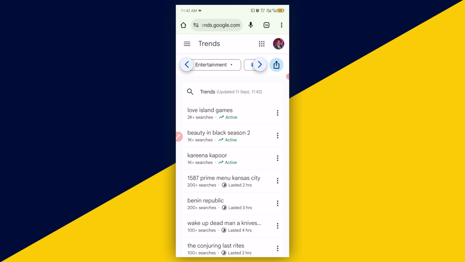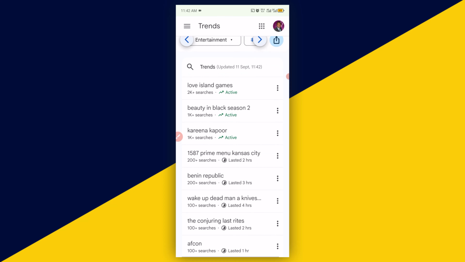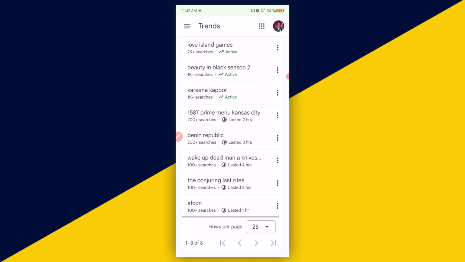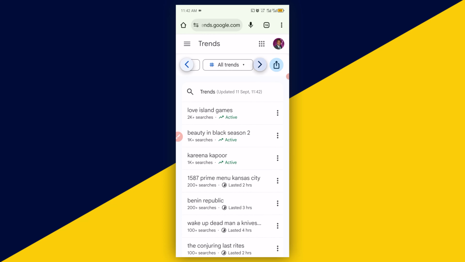You can see Love Island Games, Beauty in Black Season 2, Karina Kapoor. So these are what is trending right now in my locality under entertainment. You can swipe this way and check what is trending for our hashtag. So that is for entertainment.